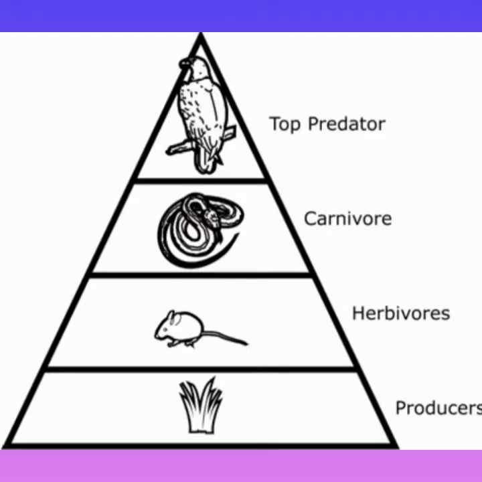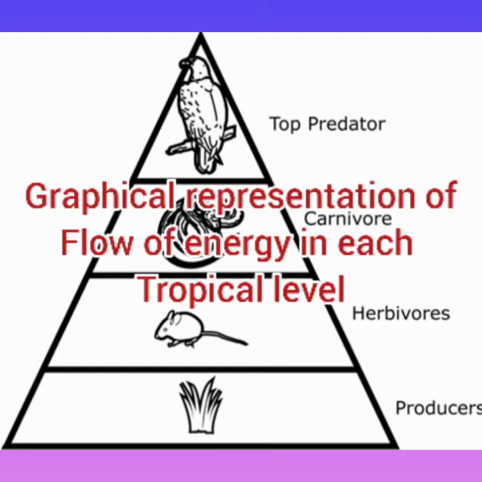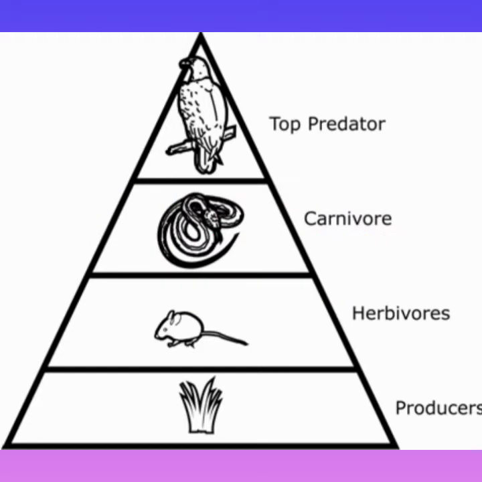We have studied food chain and food web so that we can understand this ecological pyramid. Children, it is a graphical representation of flow of energy in each trophic level. Now what is trophic level? Here we are seeing this grass is one trophic level. After that this rat is there, that is another trophic level. Carnivores are present in another trophic level, and top predator is present in another trophic level. So this is called trophic level. It is a representation of flow of energy towards the successive trophic level.